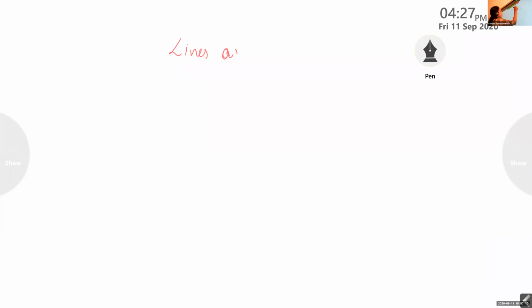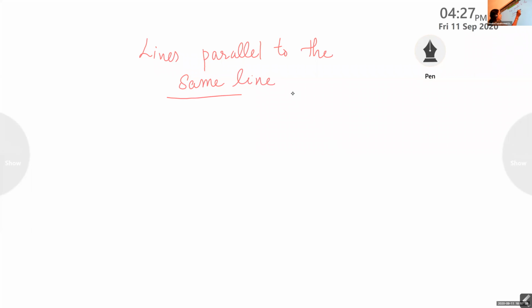Lines parallel to the same line. Okay, children.